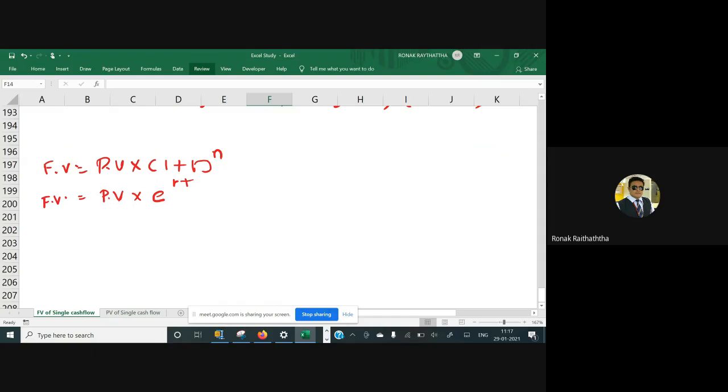So let's come back to the question. PV is the amount of investment we make, 5,000 rupees. The exponential factor would be given to us in a question as well, 2.718, which is an approximate value. R stands for the rate of return which this fellow is going to get in the entire year.